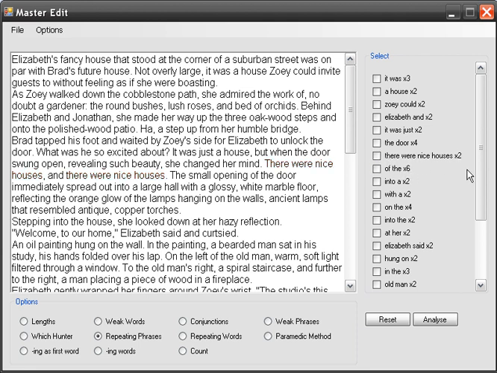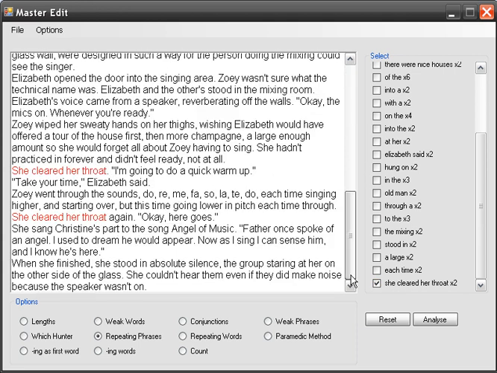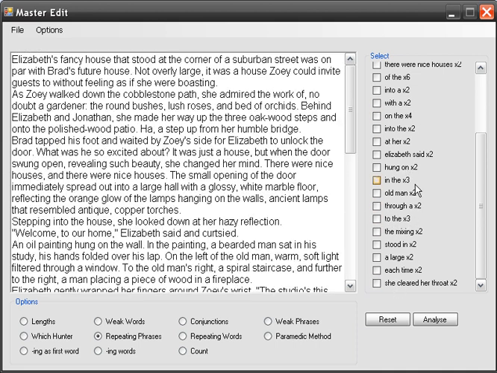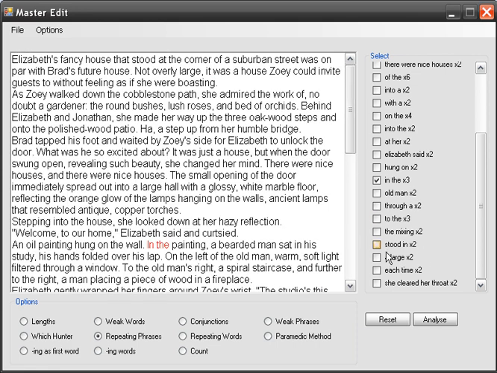Let's see here, I can look for Elizabeth said, nope, don't want to change that one. So you can quickly see if there's any that you want to change. Probably leave that anyway. So just showing how cool it is, if there are certain phrases you're abusing, this is a quick way to find them.